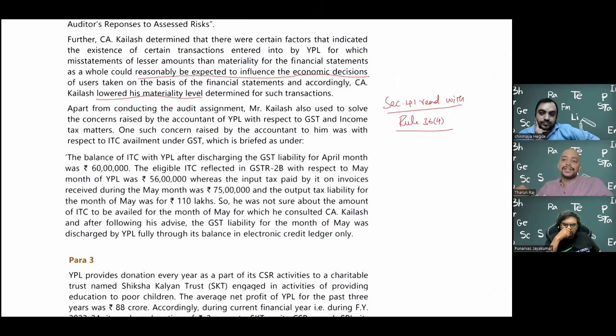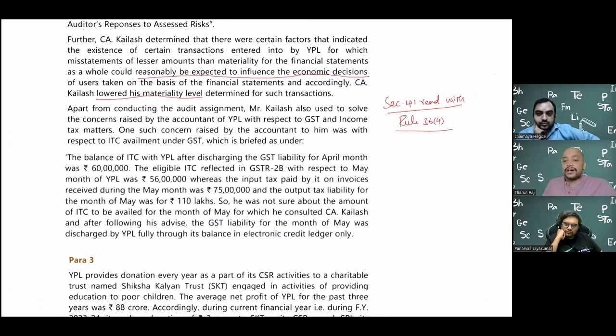So if it is not matching, then you cannot take ITC like that. Initially they said, okay, if your supplier has made a mistake, it's okay. Matching refers to whatever ITC as per your invoice should be paid by your supplier in his liability.